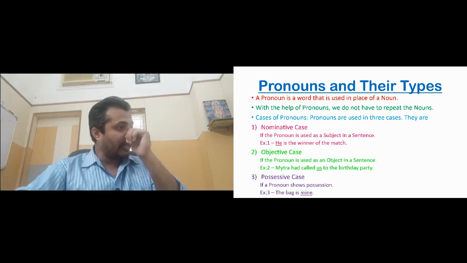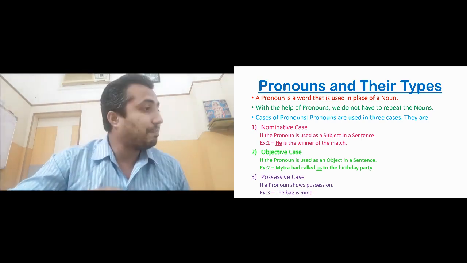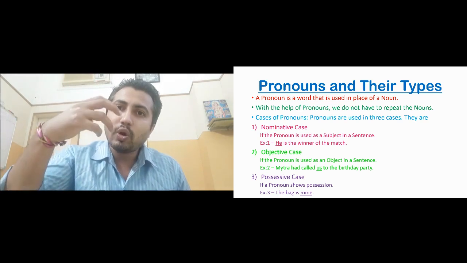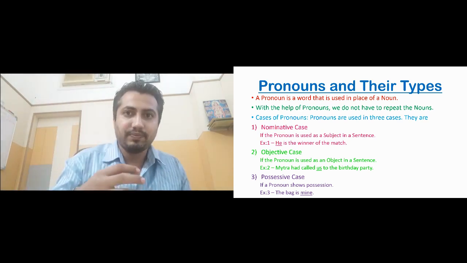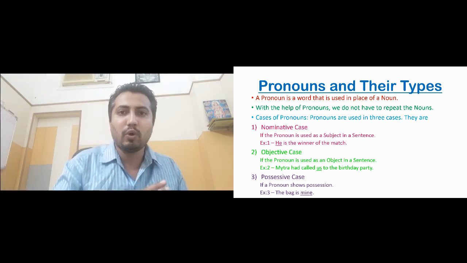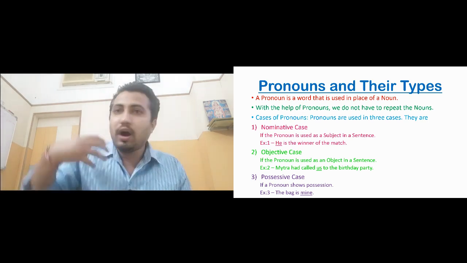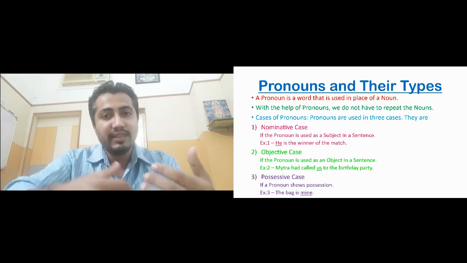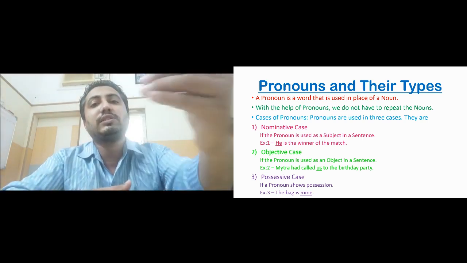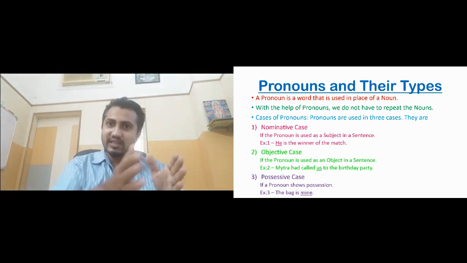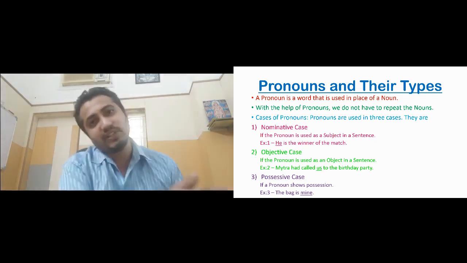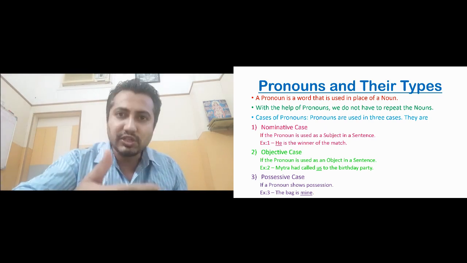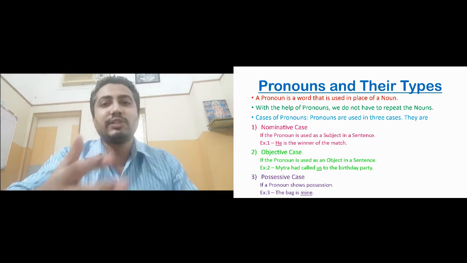Okay, now let us look at the last case, that is possessive case. Possessive case means in a sentence, if pronoun is showing possession, that is something belongs to the pronoun, mine, ours, yours, okay, if it is showing possession, ownership, then that pronoun is in possessive case. Okay, if it is the subject, subjective case. If it is the object, objective case. And if the pronoun is showing a possession, then it is in possessive case.